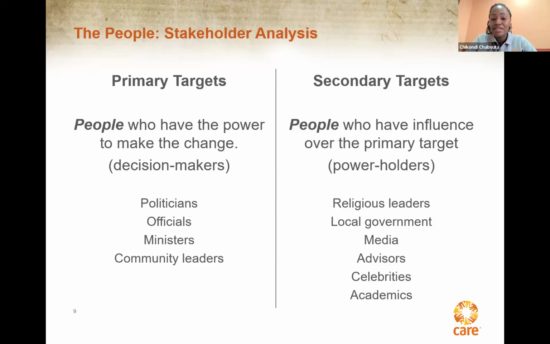Because when you are doing your PESO analysis, you identify what legal frameworks exist, and which ministry or which stakeholder is actually the right one to make the change that you want. You have done a thorough analysis of identifying the problem, the organizations that have done the work before and those that have not, and trying to identify what it is that you want them to do. So this step is about the stakeholder analysis, and really it's about identifying who makes a change.